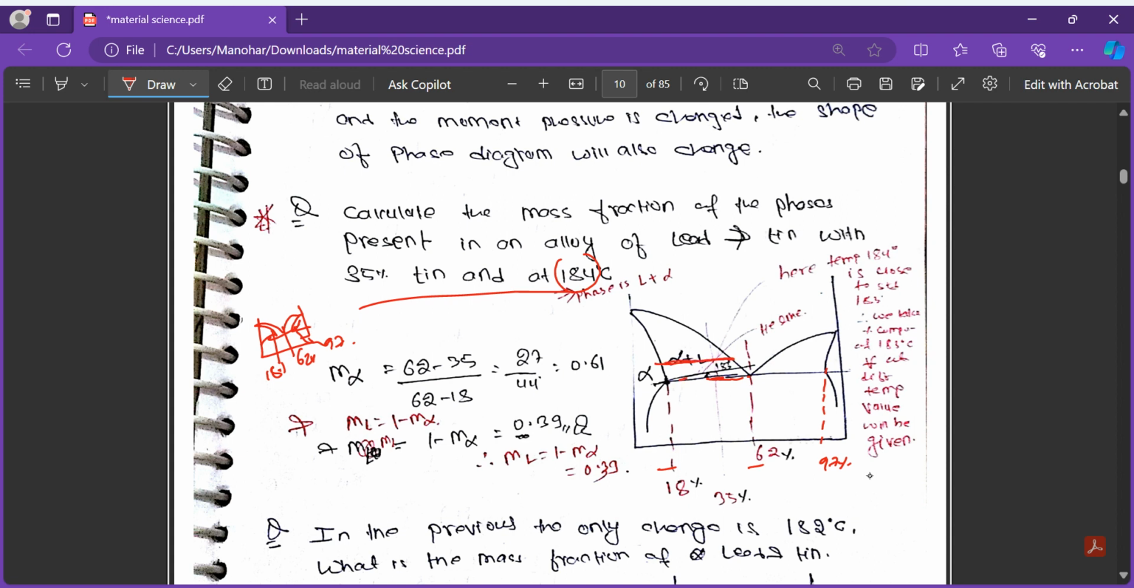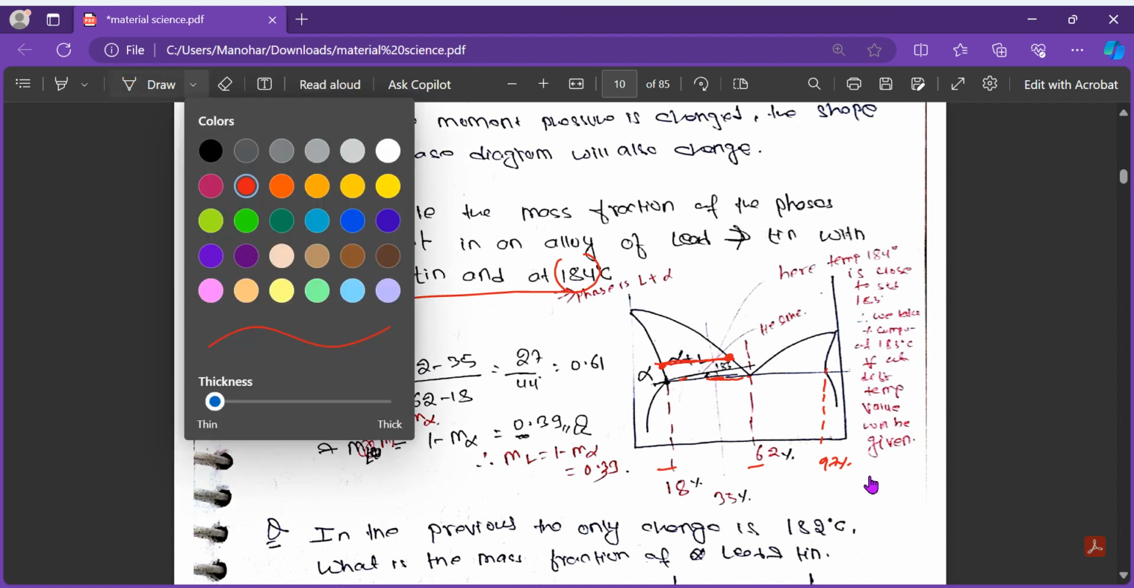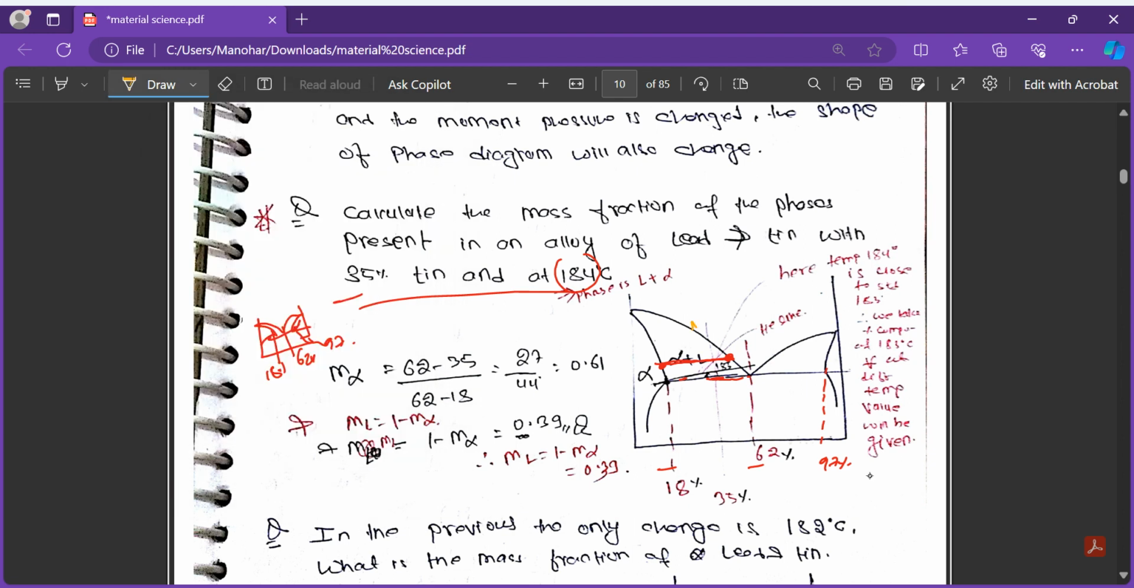When we go up, this line cuts this and this. The eutectic composition is 62, and we have been given 35%, so the line is in between. This line divides the tie line into this fraction and this fraction. Now we find the mass fraction of phases present in the lead-tin alloy. So what are the phases present here? This will be alpha plus liquid. Alpha is here and liquid is over here.